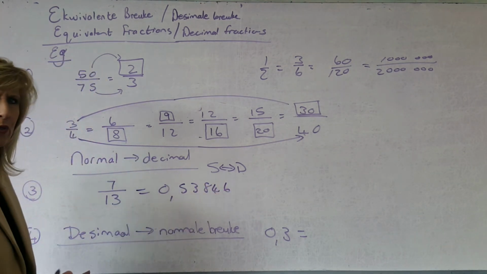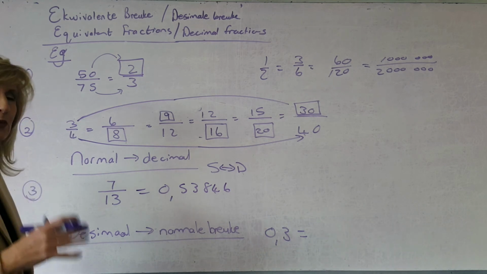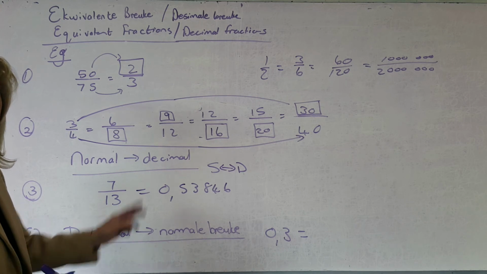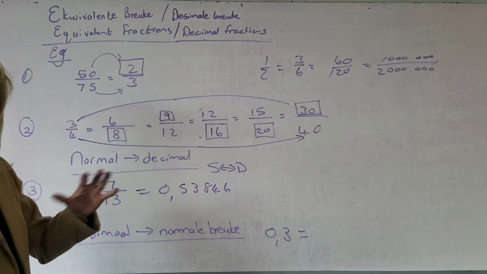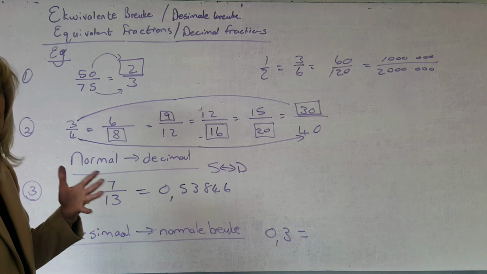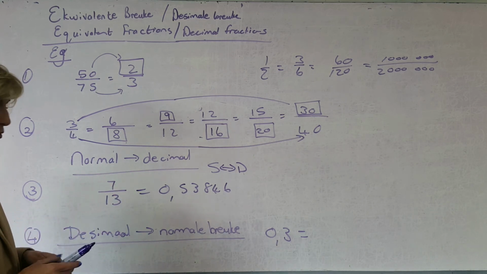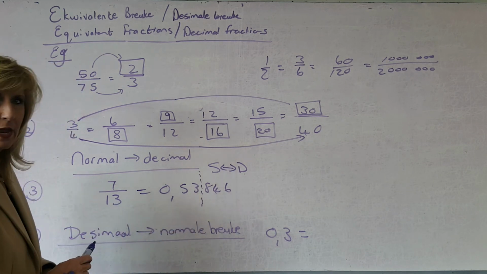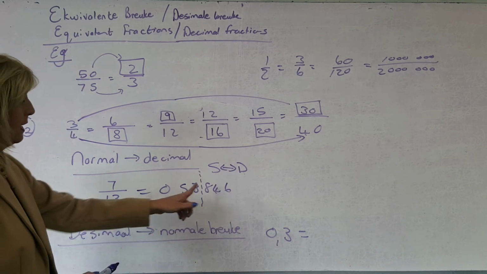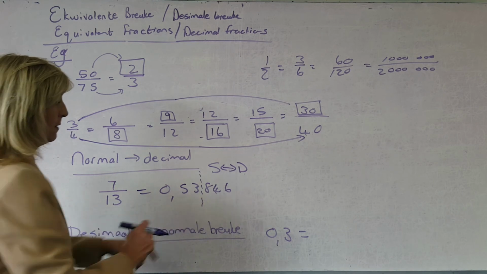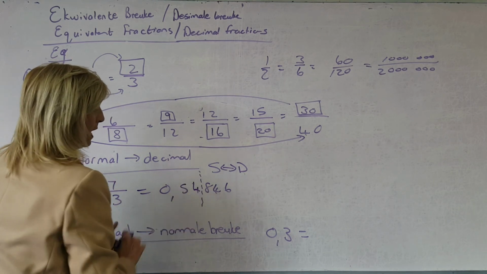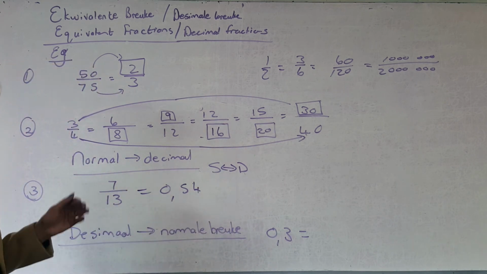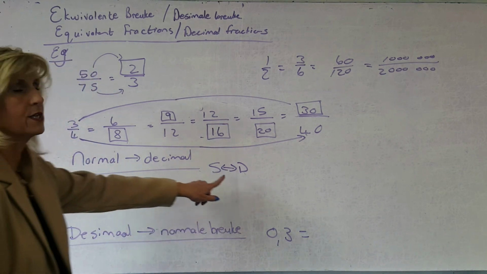Now must I write the whole thing? Now our arrangement will always be read what the question says, and if they don't say anything, we round off to 2 decimals. That's the general mathematical ruling. If you don't know where to round off, you round off to 2. So 2 decimals will mean I've got to stop there. Meaning, primary school work, the 8 will make the 3 a 4, and you don't write the rest. And that's it. If I ever ask you to write it in decimals, you're actually using your calculator to do that.